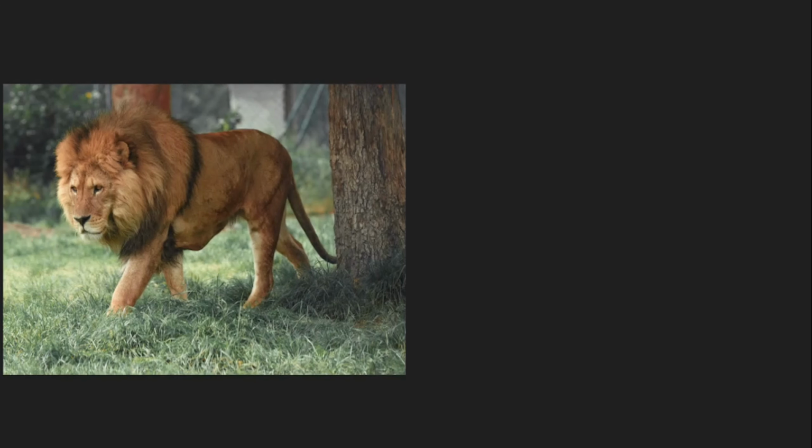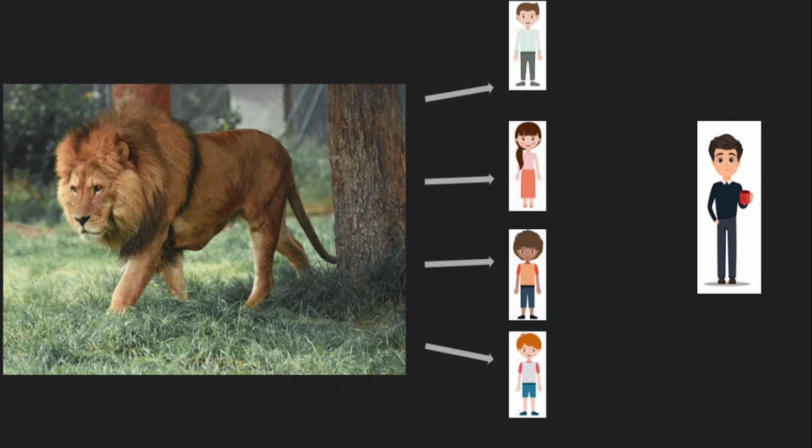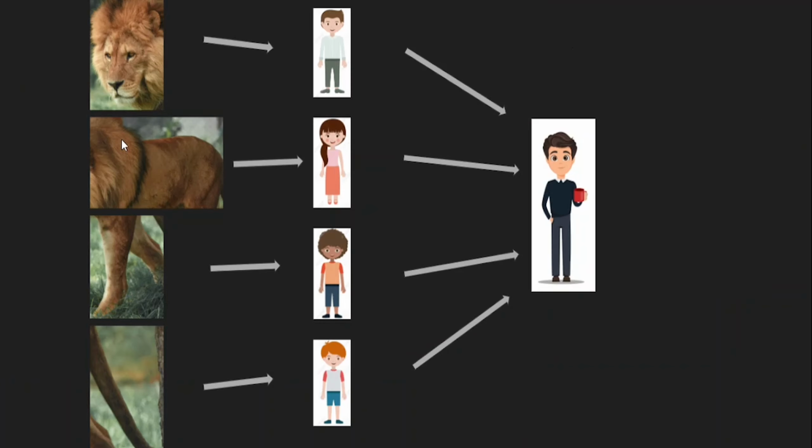For example, recognizing a lion. Let us consider we are teaching a group of kids to learn how a lion looks. We asked them to look at this picture and learn how a lion looks, and they have to inform a teacher about their findings. Now these four kids have to learn together. Let's say they have divided the task themselves, each one learning a particular feature of the lion. So this guy is learning about the face, she is learning about the body, and these are learning about legs and tail. All of them are making some decision and they are informing that decision to the teacher here.